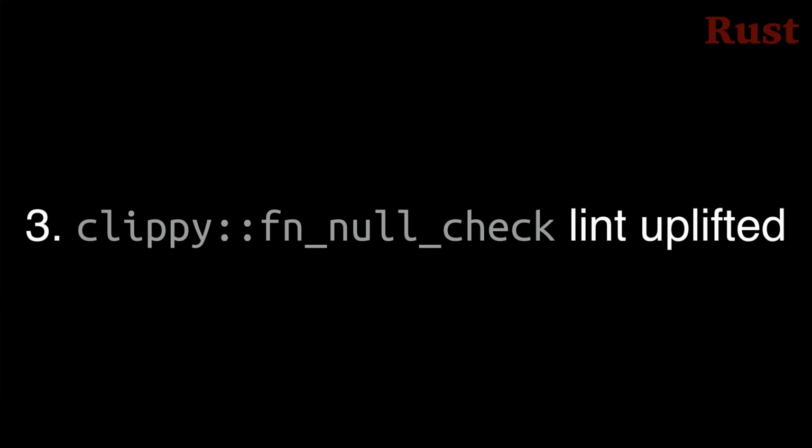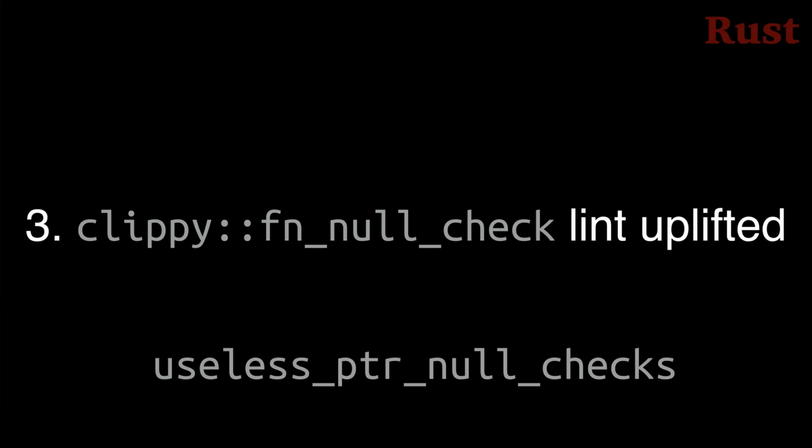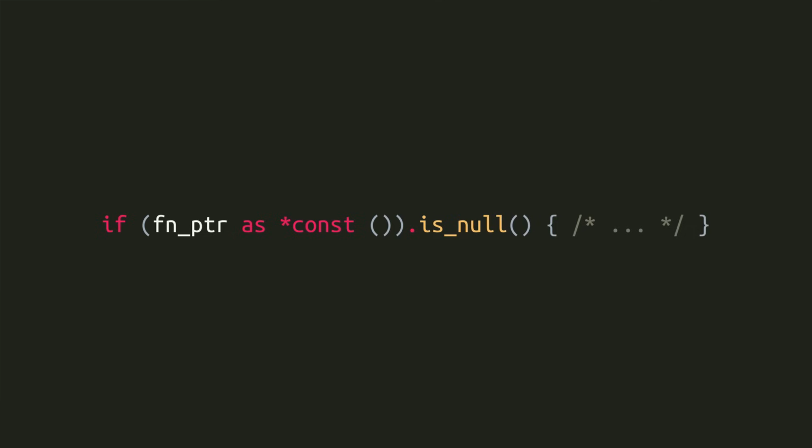Number 3, the clippy fn null check clippy lint has been uplifted into the Rust compiler as part of the useless pointer null checks lint. This lint checks to see if you are taking a function pointer and casting it to a raw pointer and then checking to see if it's null. This is a useless check because Rust doesn't allow function pointers to be null in the first place, so you might as well stop checking.